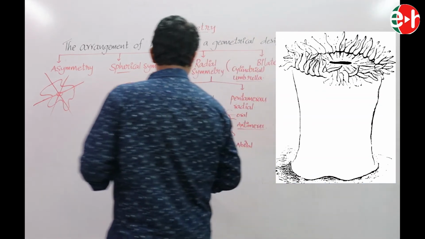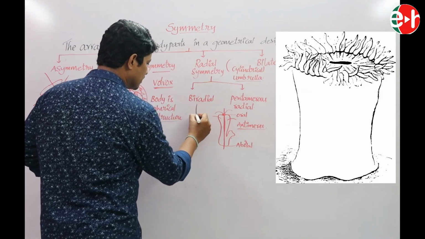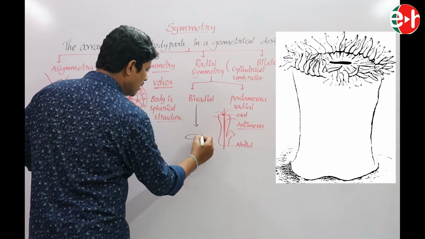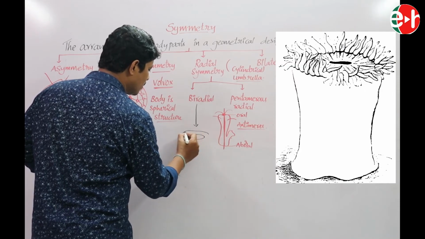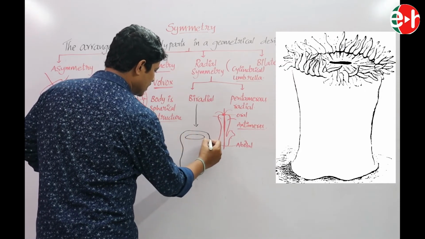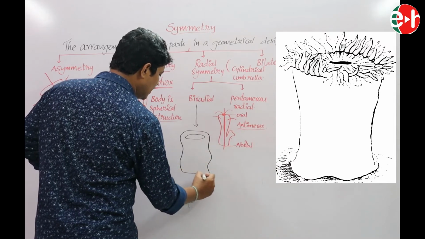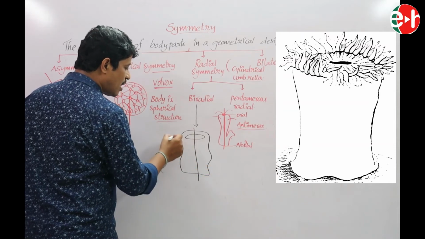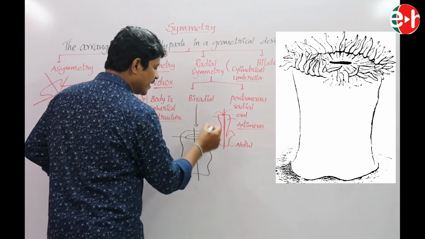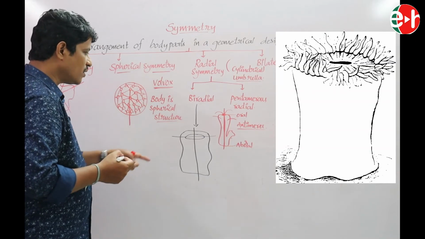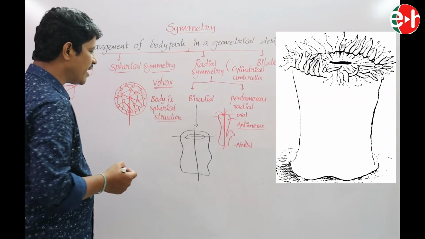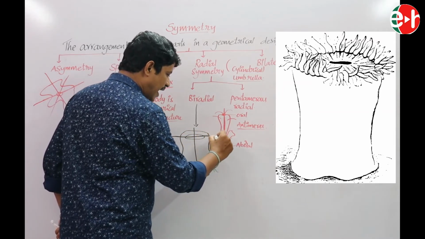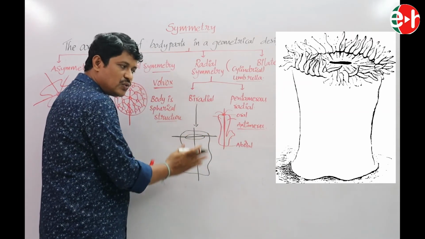For example, biradial symmetrical animals. In the sea anemone, the mouth is oval shaped. In this animal, the body is divided into two equal halves through two planes. When we cut the animal through these central axes, the body is divided into two equal parts.